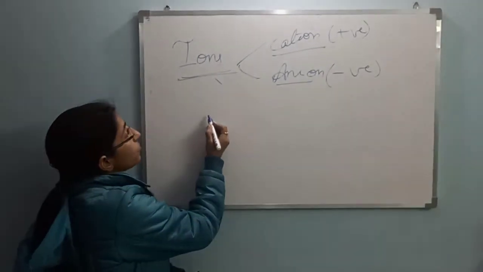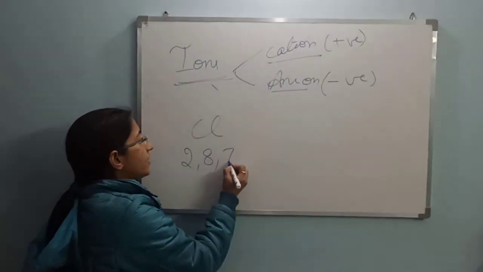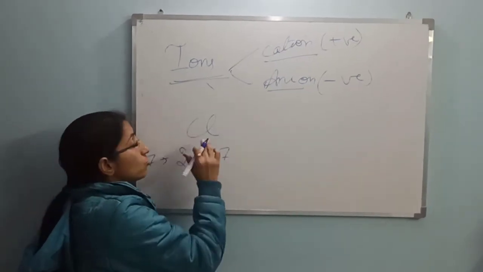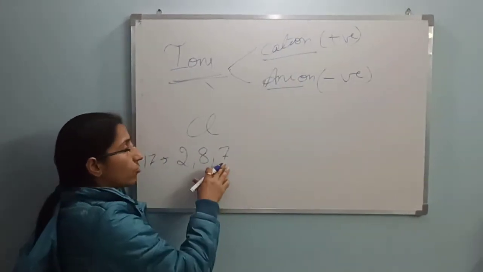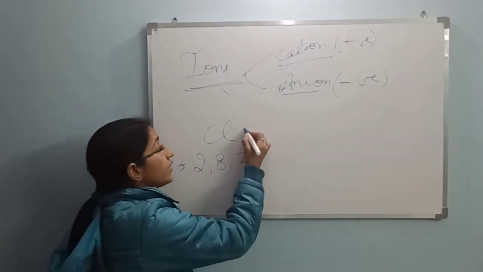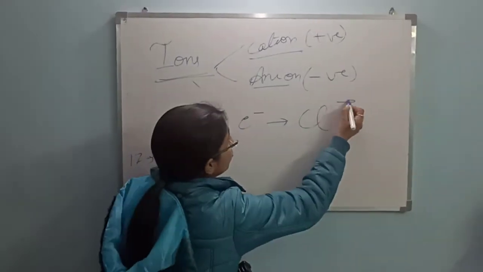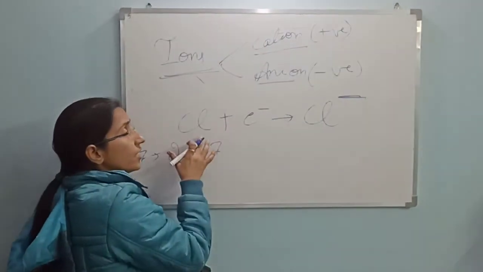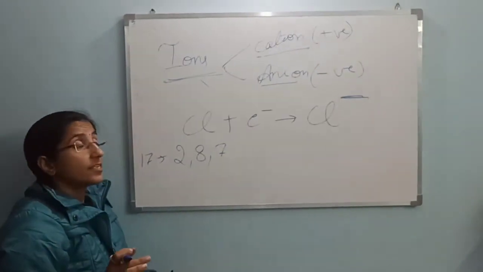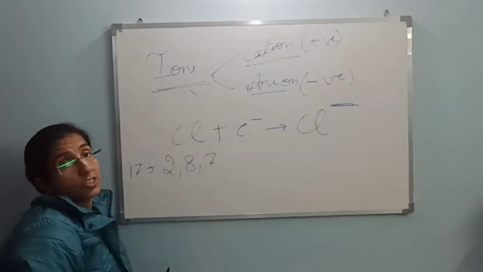For example, suppose we have a chlorine atom, which has atomic number 17. Its electronic configuration is 2, 8, 7. So if it gains one electron, then it will attain the stable noble gas configuration of argon, atomic number 18. So chlorine will accept one electron and convert into chloride ion. The species which have a negative charge are called anions.